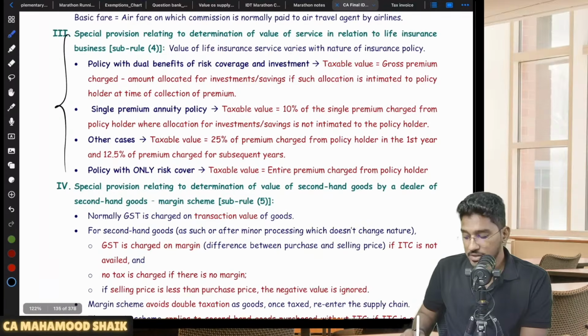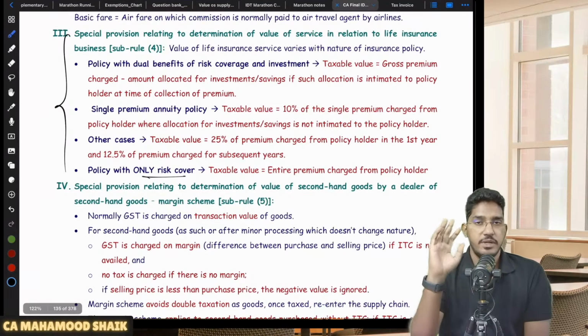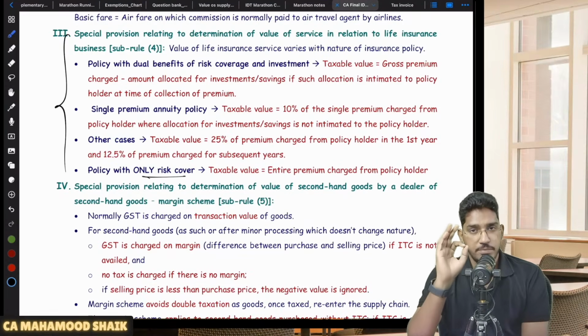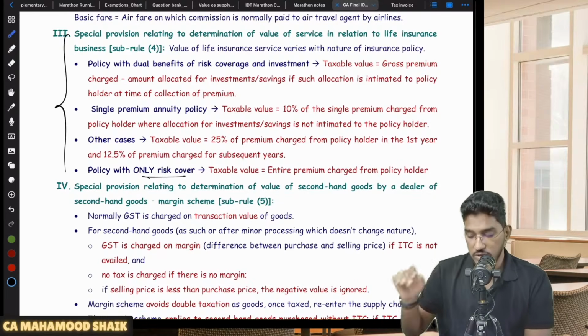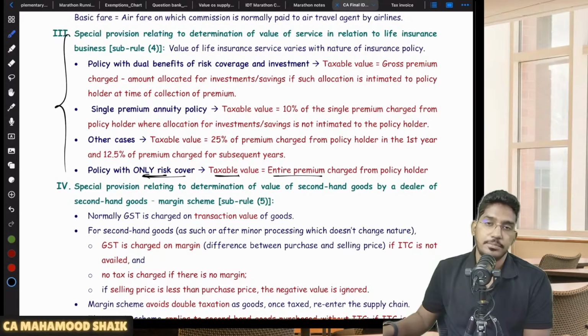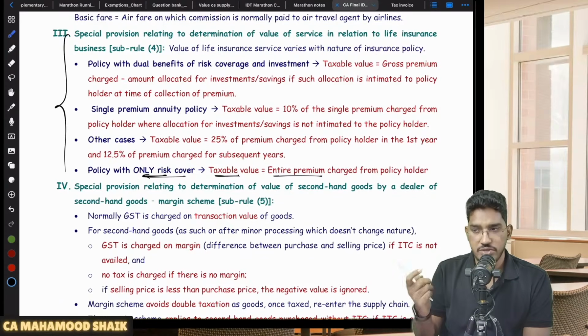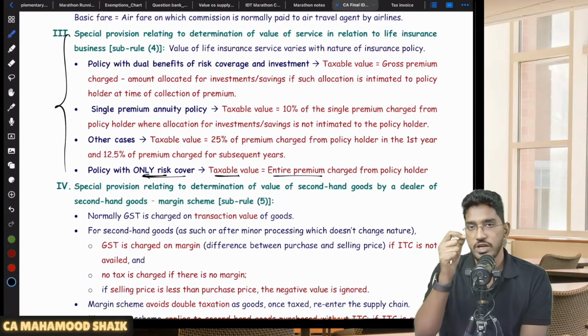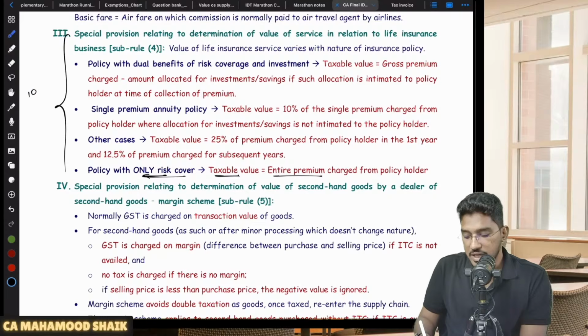In case the policy is only for risk cover, no investment, nothing. If the policy is completely for providing risk, no investment element is involved. So for policies with only risk cover, the taxable value is equal to the entire premium. Let us say you are selling one policy which is providing only risk cover. There is no investment element involved. If you are collecting 10,000 rupees of premium, this entire 10,000 rupees will be considered as taxable value.